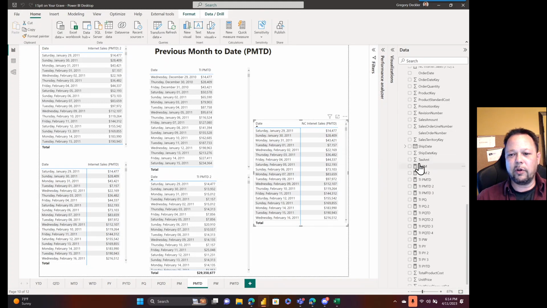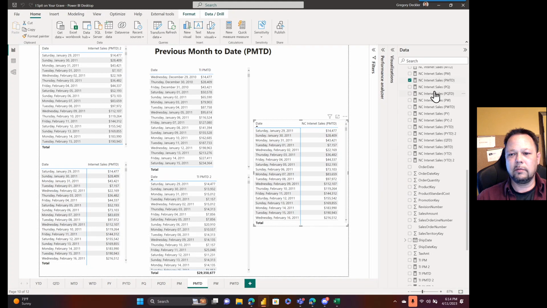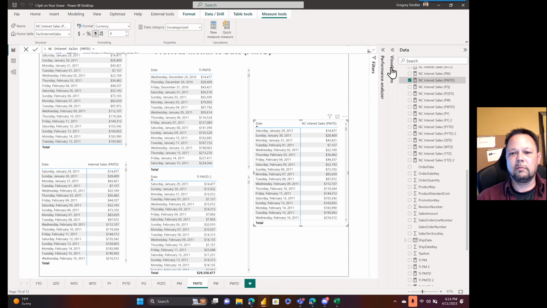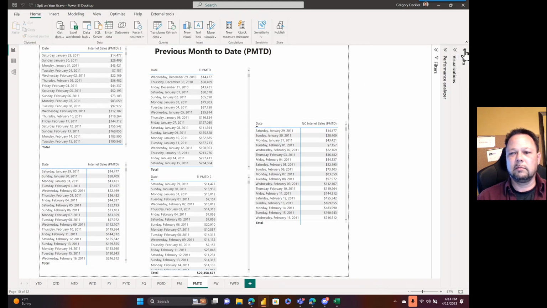And then we have our no calculate version, where again we are doing similar to quarter to date, right? We have our PM date, which is our max. We do a year month. We're doing year of the PM date and the month of PM date. Make that same calculation here. Then we can compare them and filter that correctly. Get rid of that. Get rid of that. Get rid of that.